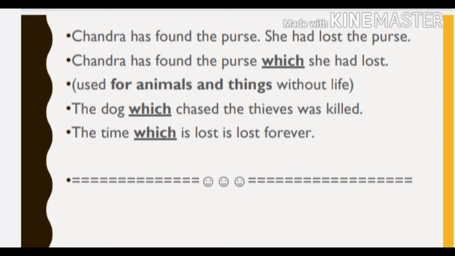Next and last. Chandra has found the purse. She had lost the purse. Chandra has found the purse which she had lost. So which is used for animals and things without life. Like, the dog which chased the thieves was killed. And the time which is lost forever. So, when to use who, when to use whose, when to use whom, that and which. I think you all are clear.